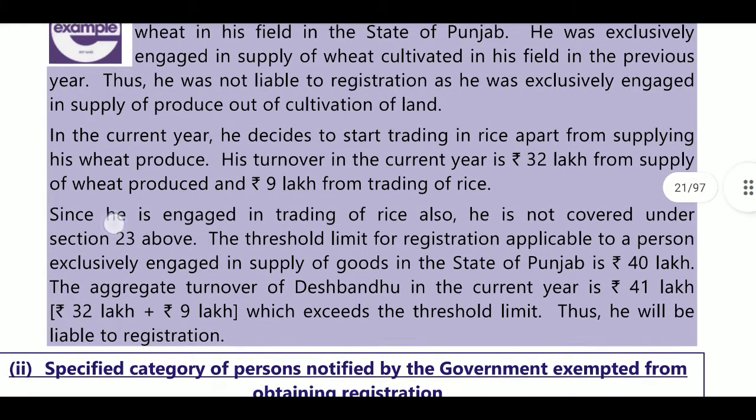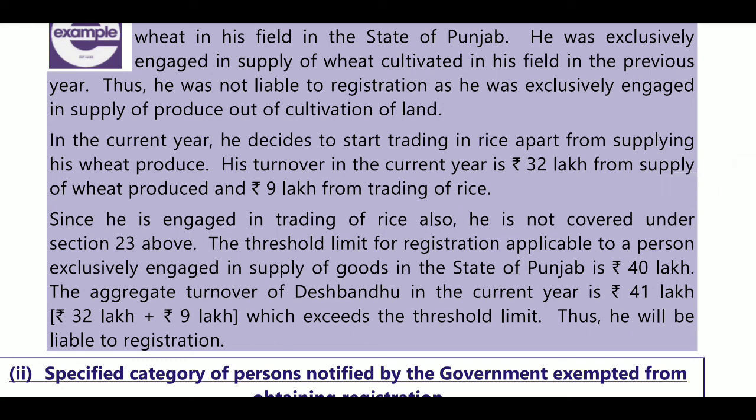Next, in the current year, he decided to start trading in rice apart from supplying his wheat produce. His turnover in the current year will be 32 lakhs from supply of wheat produced and 9 lakhs from trading of rice. So after cultivation he got 32 lakhs and from trading of rice he got 9 lakhs, which exceeds the limit. So he will be liable for registration under GST.